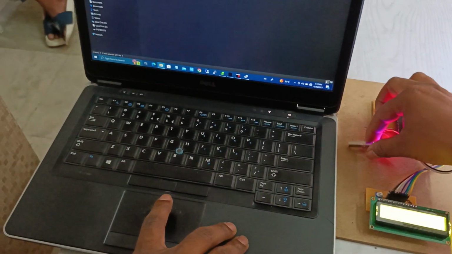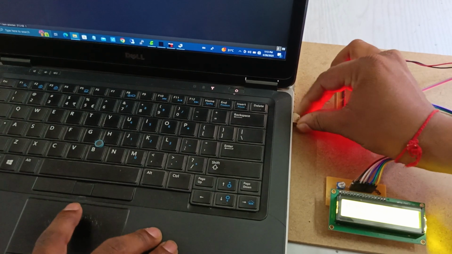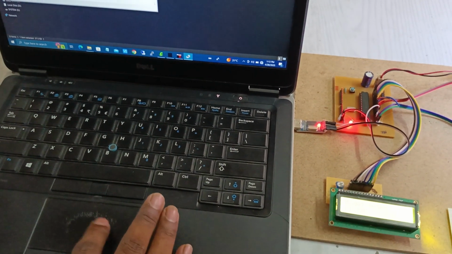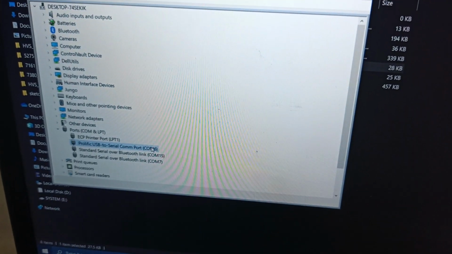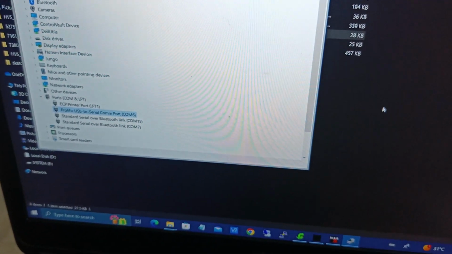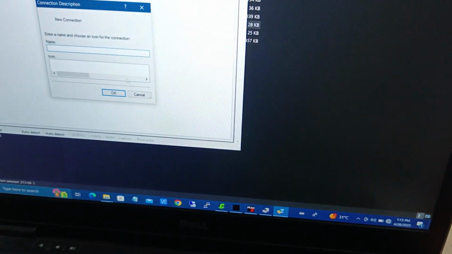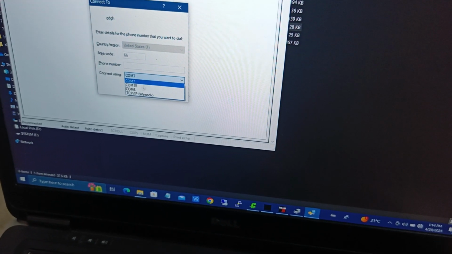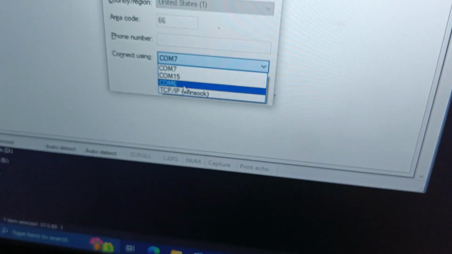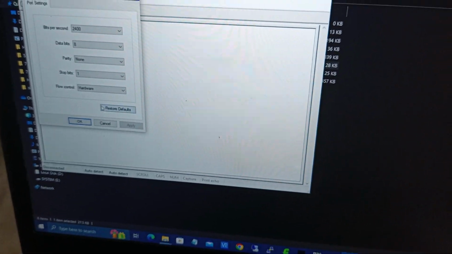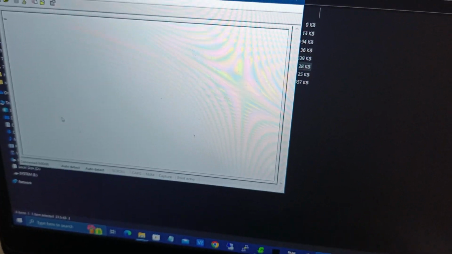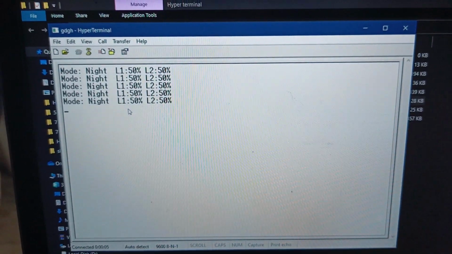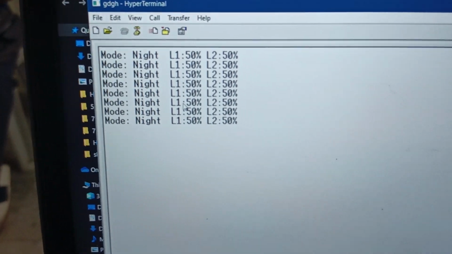Now we are connecting to the laptop. It is connected. Now we can see the data of mode night, and light is 50%.